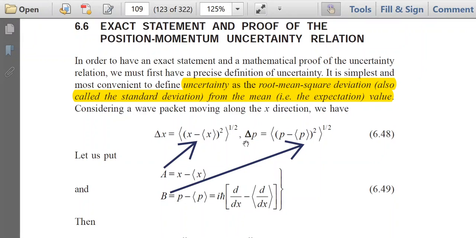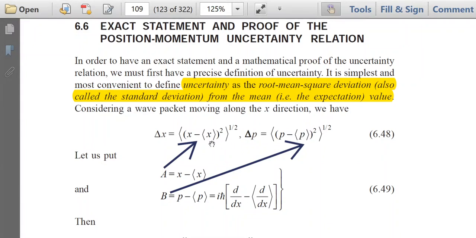Similarly, delta p has been written in standard deviation format: in the bracket there is p minus the expectation value of p, squared. That means it is actually the expectation value of B squared, to the power half.